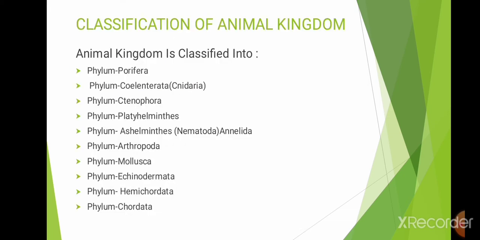Further move to the classification of animal kingdom. Broadly, animal kingdom is classified into different types of phylum. So, there are many types of phylum. First one is phylum Porifera. Second is phylum Coelenterata, that we also call Cnidaria. Third one is phylum Ctenophora. Then phylum Platyhelminthes, Aschelminthes, or we can call it nematode, or Annelida. Then next one is phylum Arthropoda, phylum Mollusca, phylum Echinodermata, phylum Hemichordata, and the phylum Chordata.